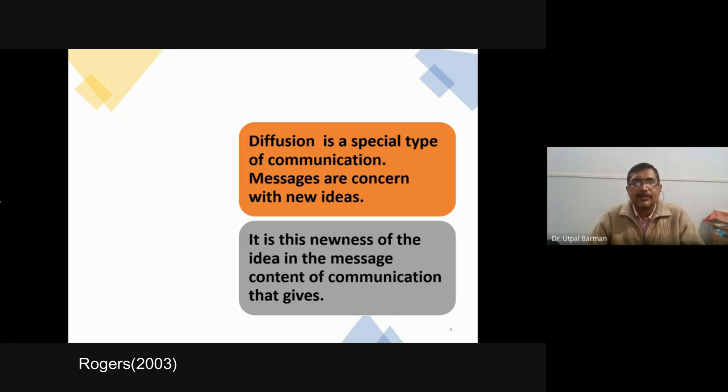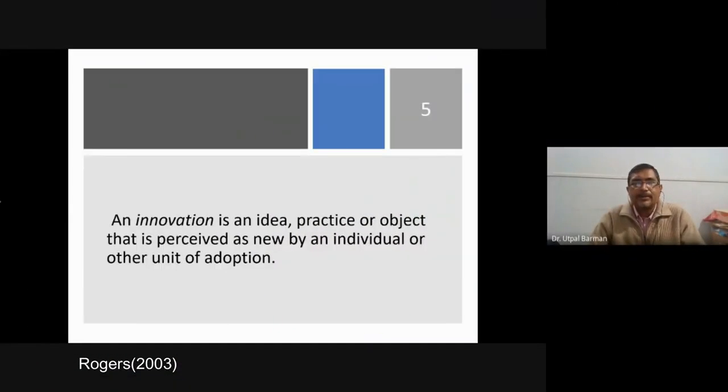But in case of diffusion, we always transfer innovation, which is new ideas. So the message of this type of communication is always new. That newness of the message is the specialty of diffusion. It is a special type of communication that has a newness of idea in the message. And innovation is an idea, practice or object that is perceived as new by an individual or other unit of adoption. Unit of adoption means a portion of the people who adopt the things, or an individual.